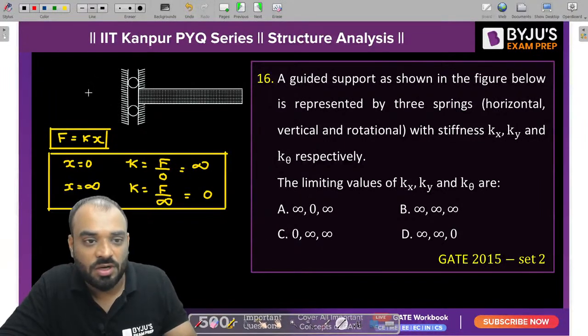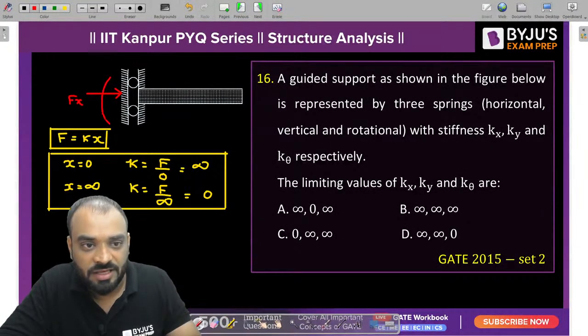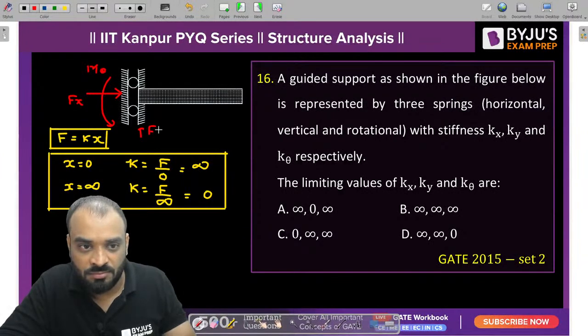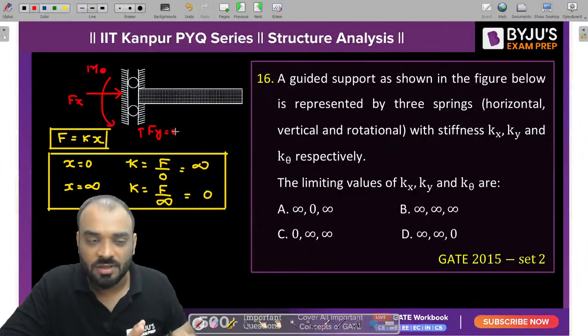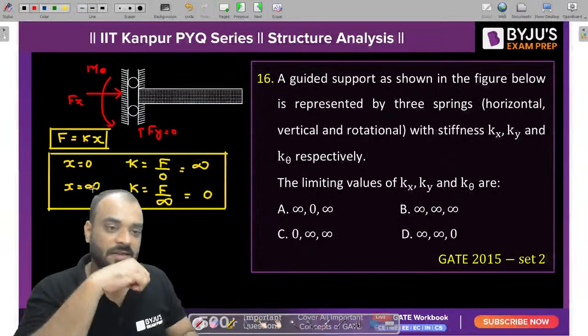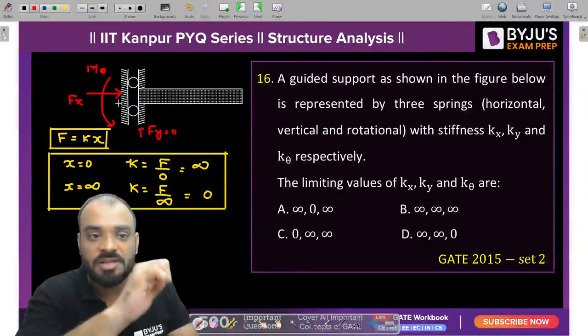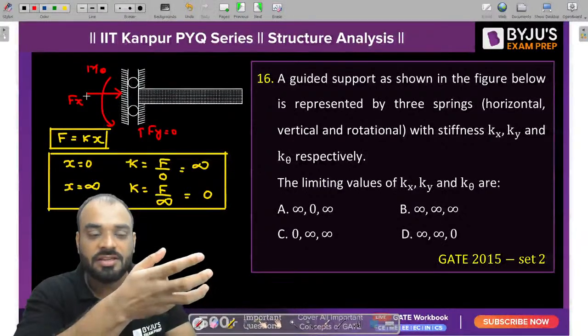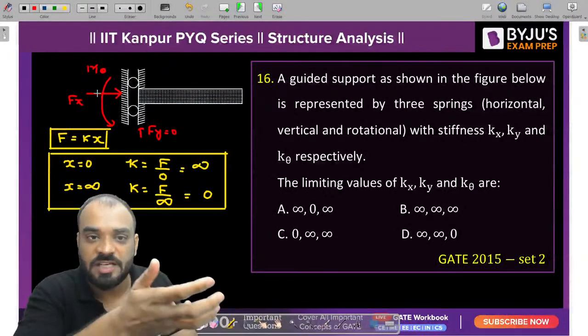Tell me guys, what are the reactions which are present? One is horizontal, which is Fx. Then we have m theta, but the value of Fy is equal to 0. Clear? Now tell me guys, in the direction of X, what will be the value of displacement? It is 0. In the direction of X, the value of displacement is equal to 0.